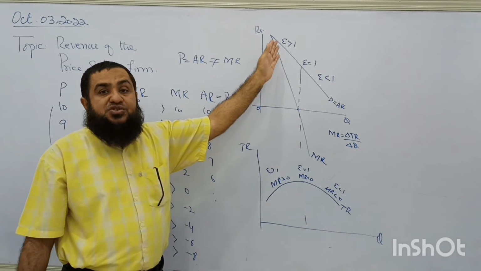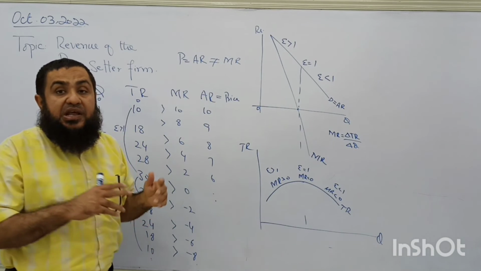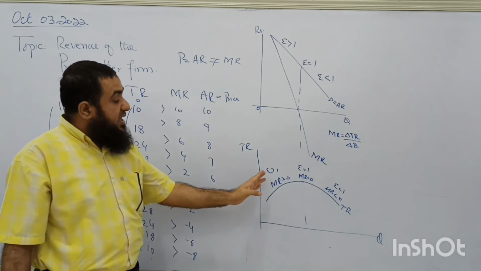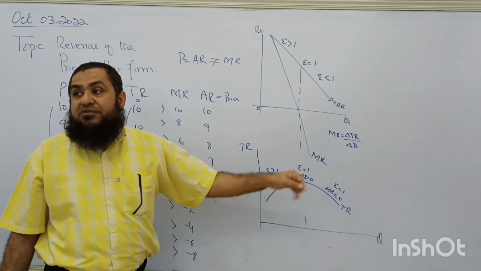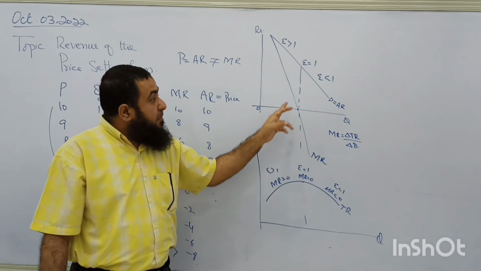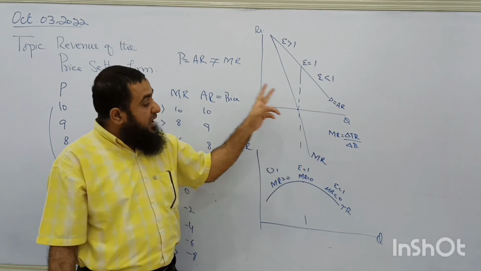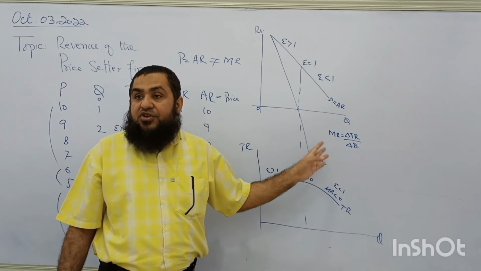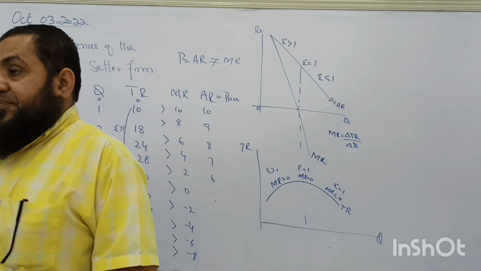The marginal revenue curve is twice as steep as average revenue, and it has a link with price elasticity of demand. When price elasticity of demand is elastic, marginal revenue is positive and total revenue is increasing. When it is unitary, marginal revenue is 0 and total revenue is maximum. And when it is inelastic, marginal revenue becomes negative and total revenue starts falling.